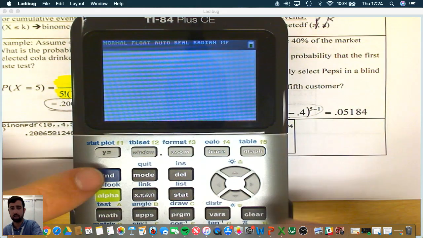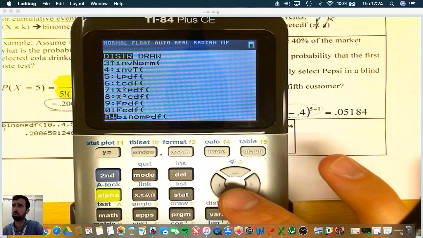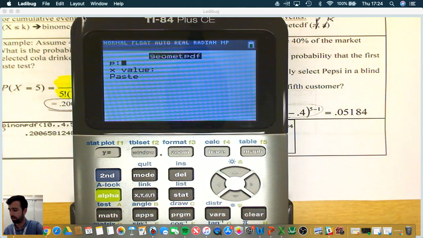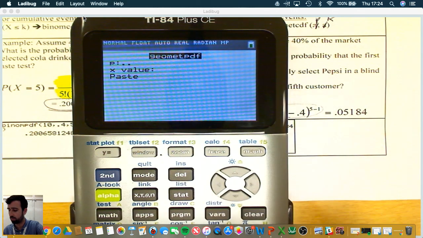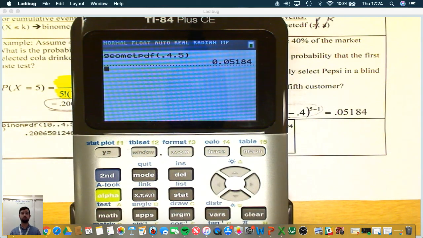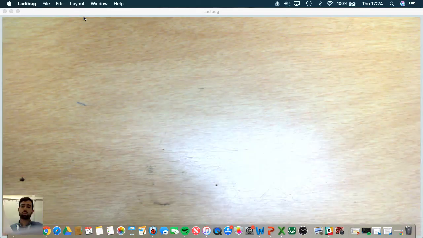Similarly, you're going to hit second distribution. You're going to go down to geometPDF. The p-value is the probability of success, which is 0.4. When do you want your first success? That's your X value, which is 5. There you go, 0.0518. Now, that's all nice, but we know that the AP exam is a little bit harder than that. So let's take a look at our 2016 question.